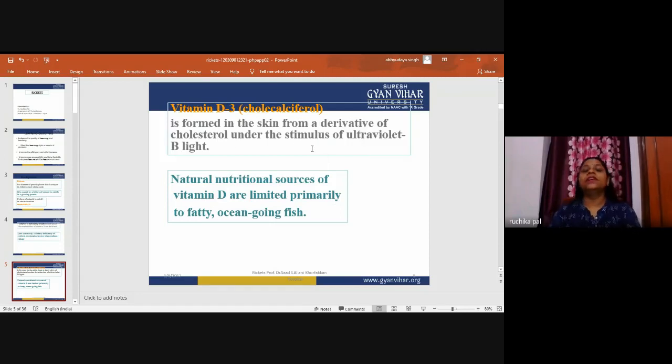Vitamin D3, cholecalciferol, is formed in the skin from a derivative of cholesterol under the stimulus of ultraviolet B light. I have just explained about ultraviolet B radiation. Now, natural nutritional sources of vitamin D are limited primarily to fatty ocean-going fishes.